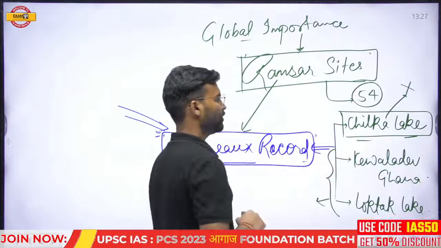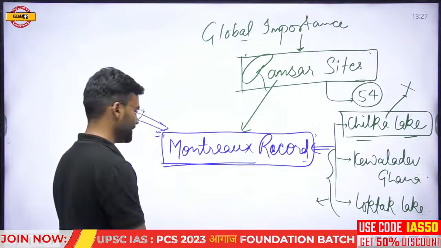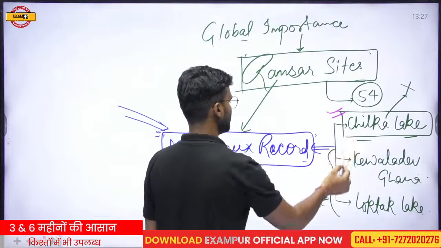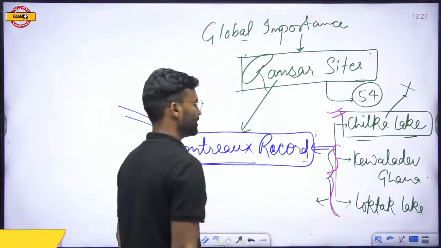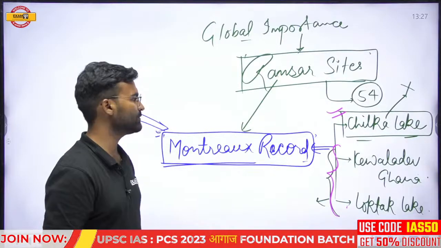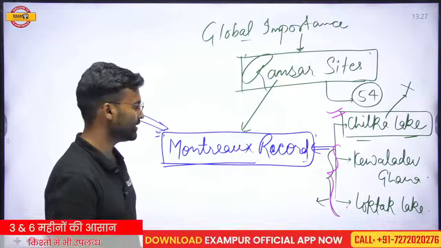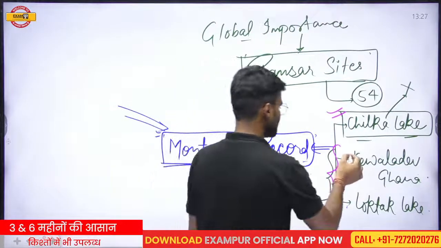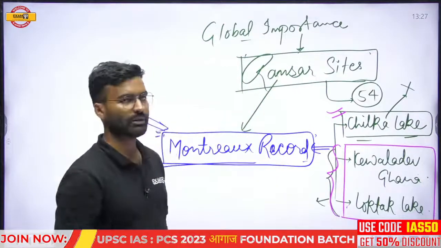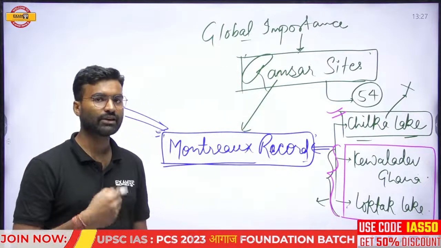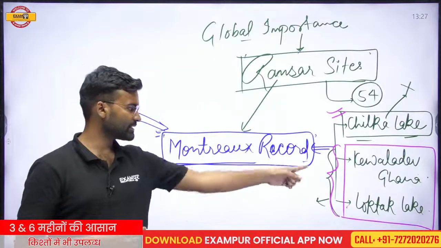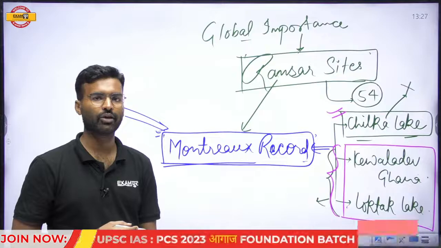So till today only 3 sites have been included in this list, and one has been removed, but both Keoladeo and Loktak remain in the same condition. That means both these sites have a threat due to human beings, and the threat still continues. So if the threat continues, it is still in the list of this record.